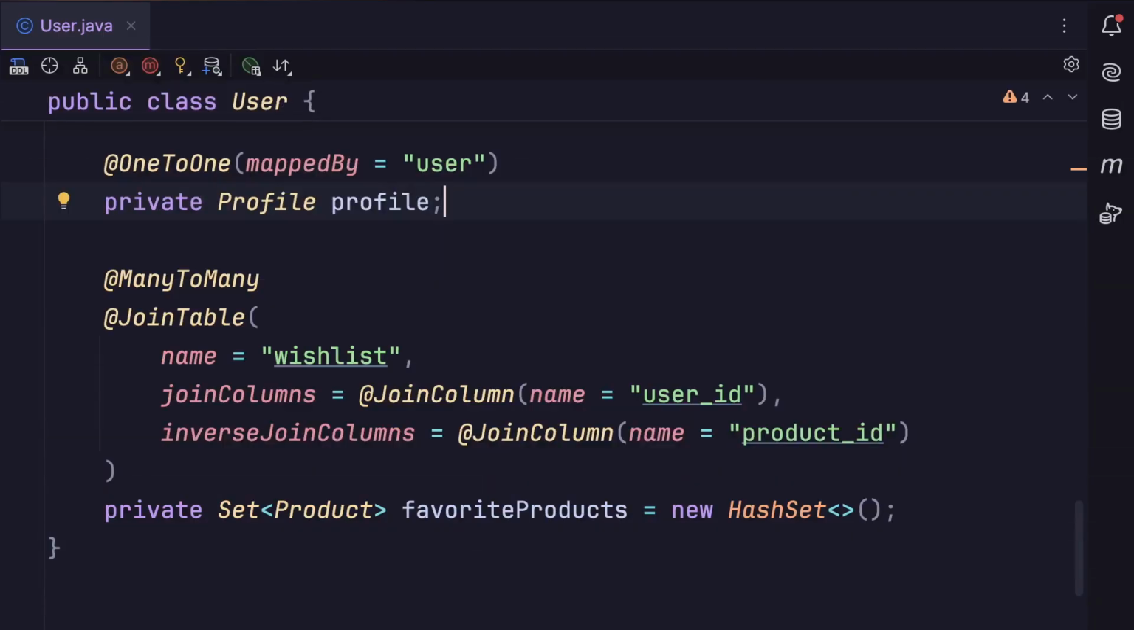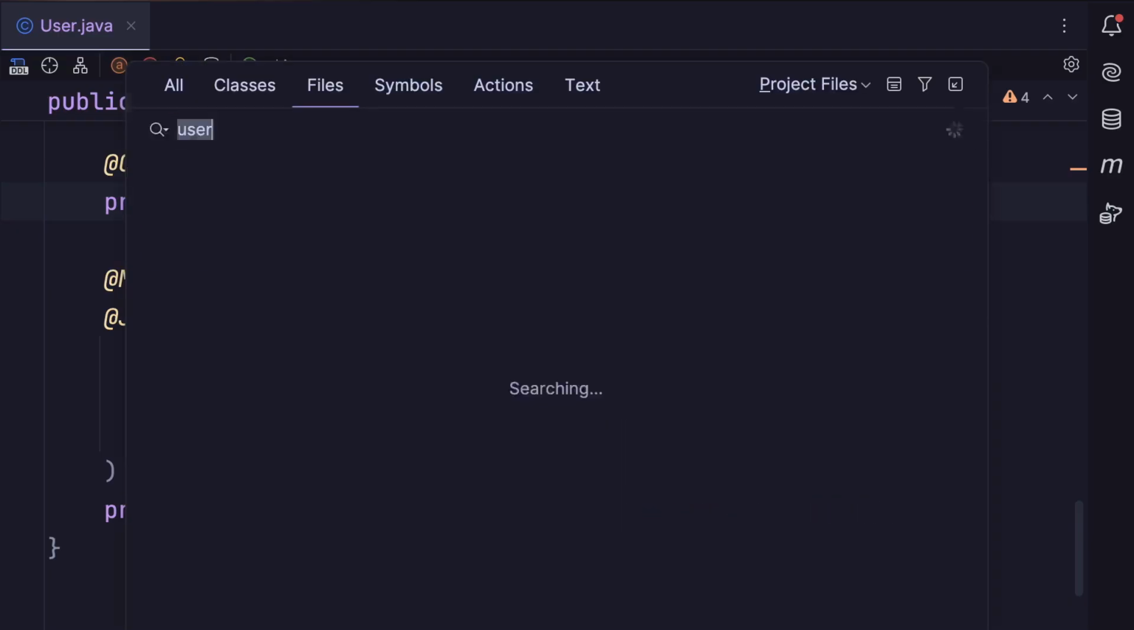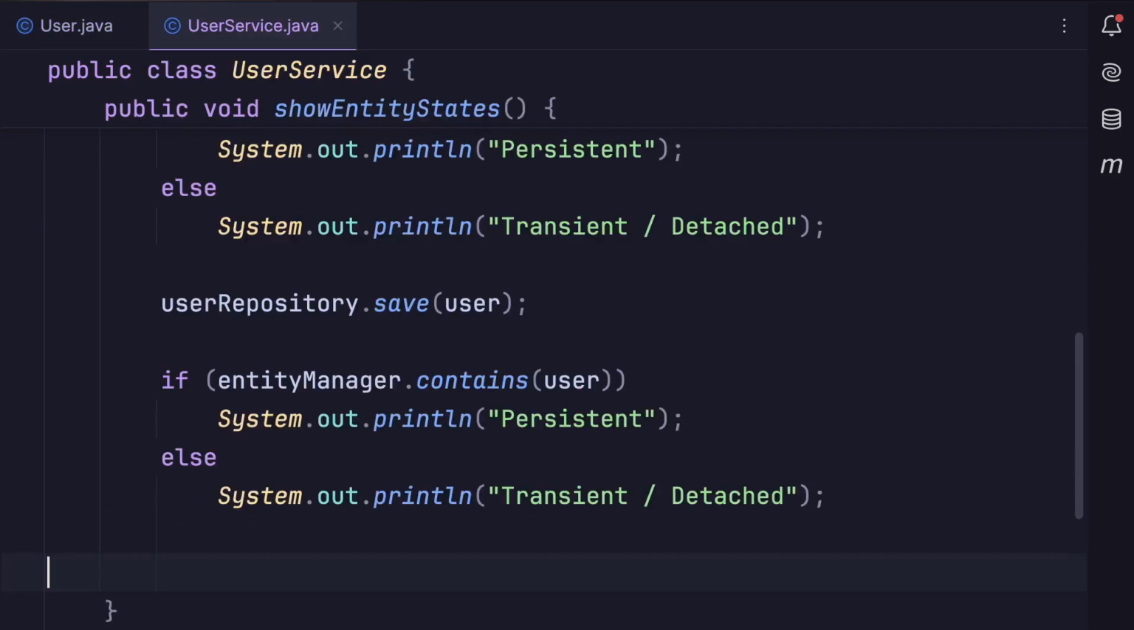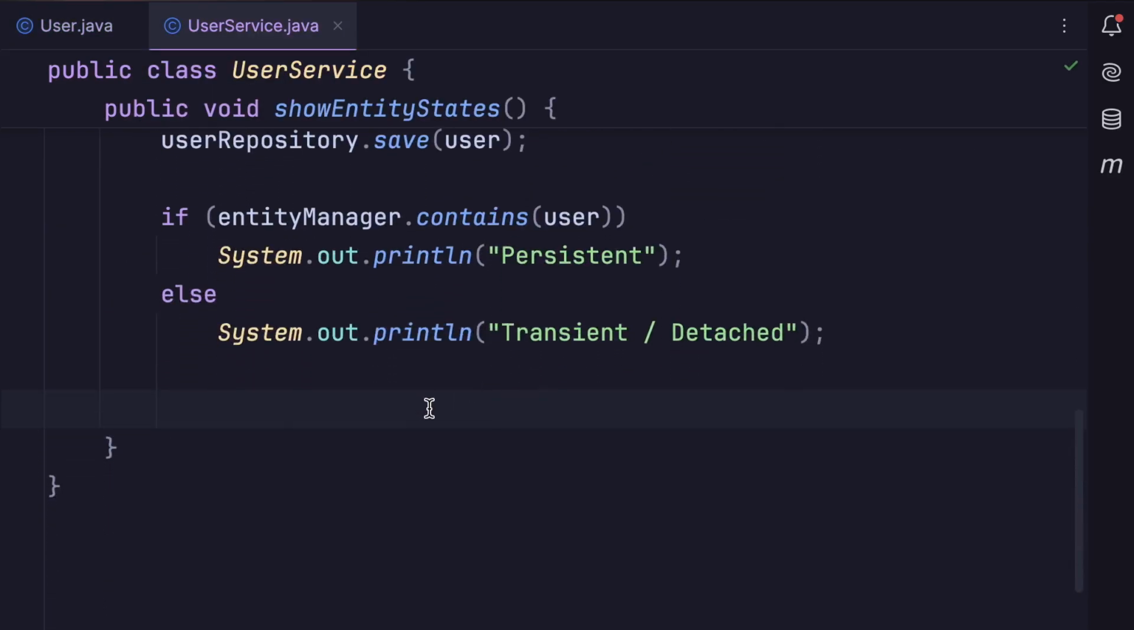Now, back to the user entity. Look, we have a one-to-one relationship to the profile entity. Whenever we have one object on the other end of a relationship, the default fetching strategy is eager loading. So when we retrieve a user, the profile is also loaded. To see this in action, let's go to our user service class and add a new method,